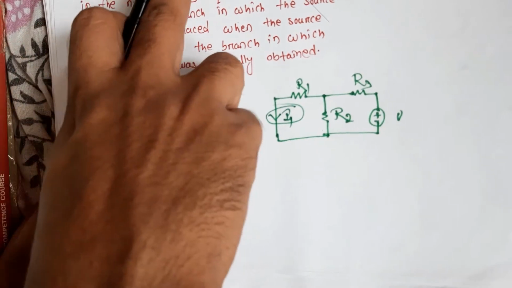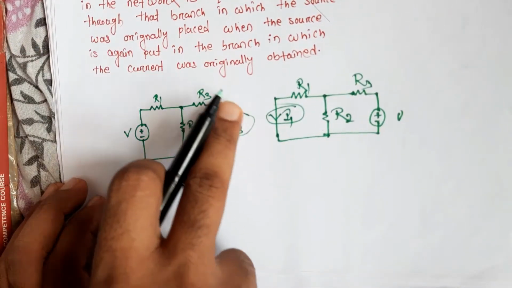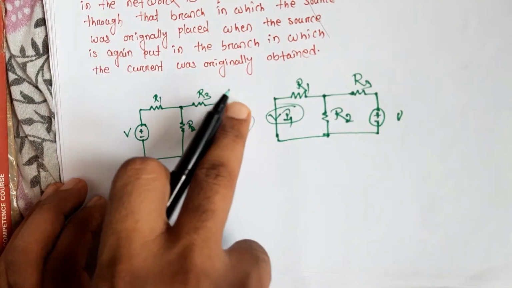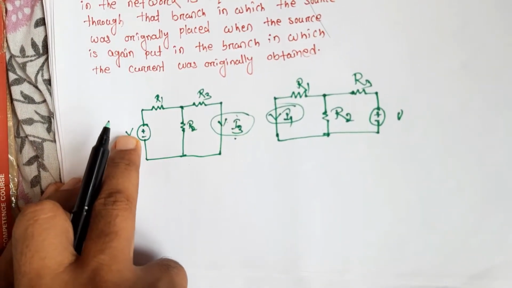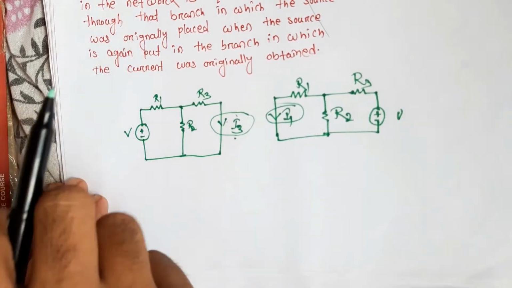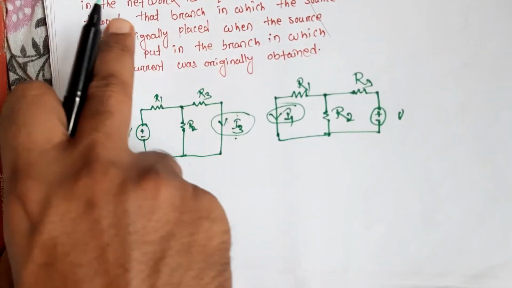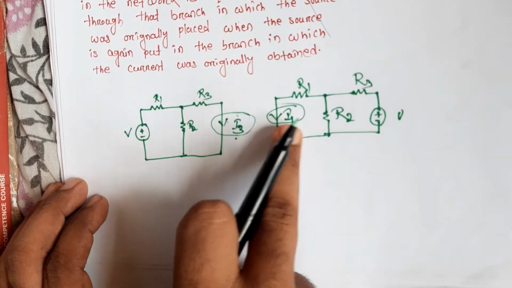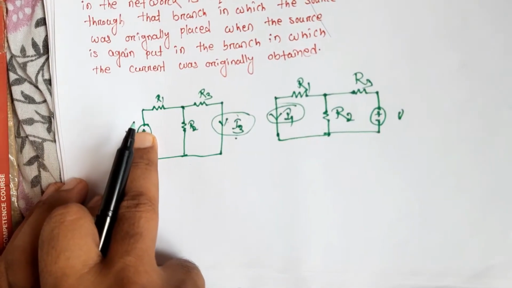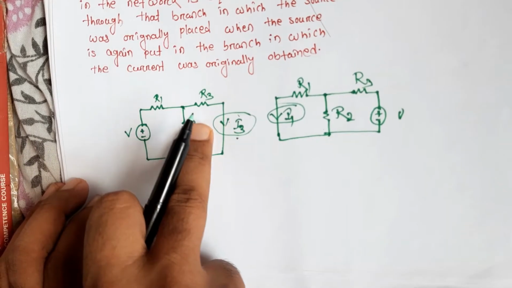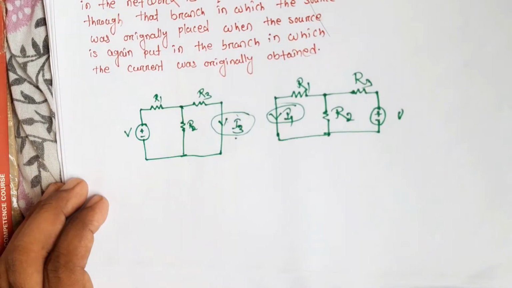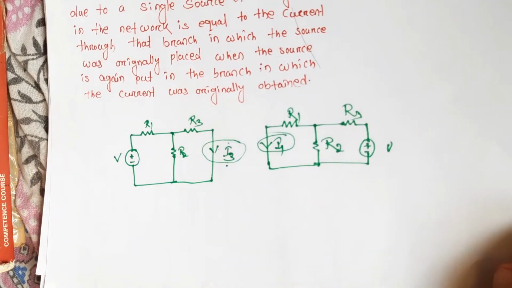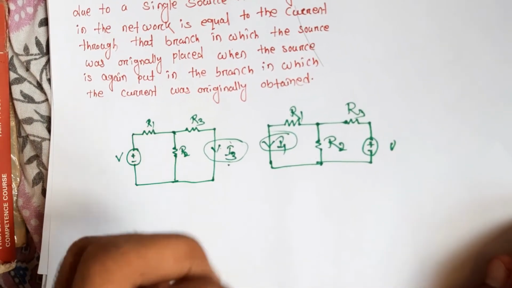First we select a branch of the network or circuit; the current in the selected branch due to this single source is equal to the current through that branch in which the source was originally placed. To prove this theorem, let's go through an example.